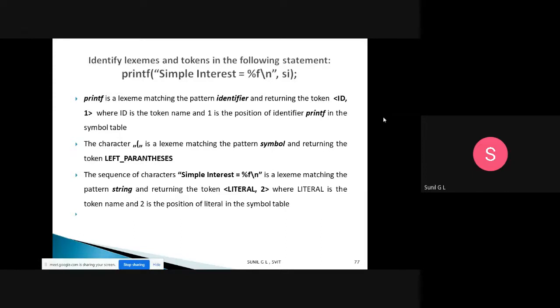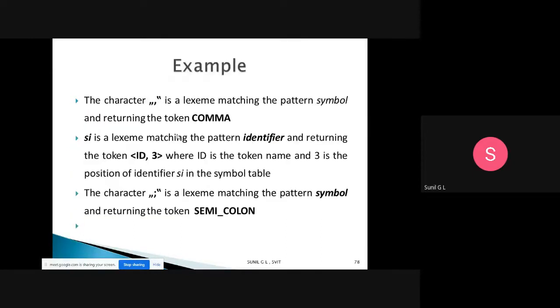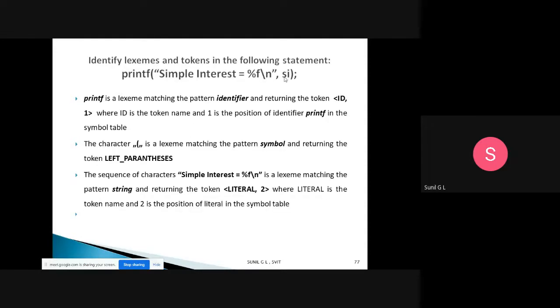Then after that we will have comma. This character comma is a lexeme, matching pattern is symbol, and the token is comma. Then after that we will have si, closing bracket, and semicolon. Three things we have.